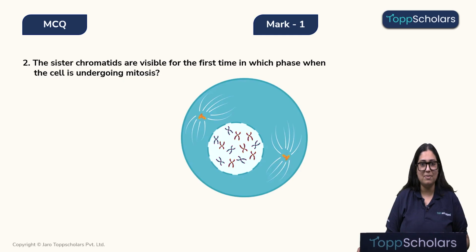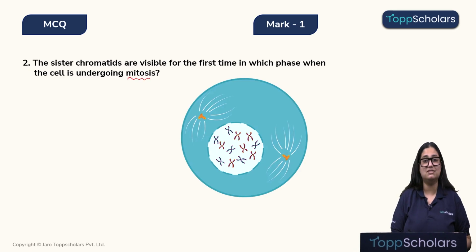The sister chromatids are visible for the first time in which phase when the cell is undergoing mitosis? Let's read the question one more time. It's an important and slightly tricky question.